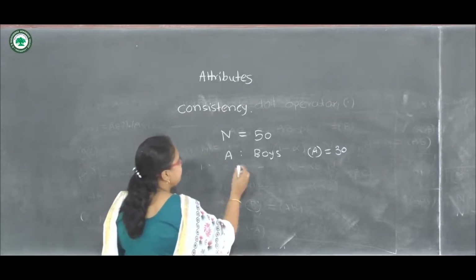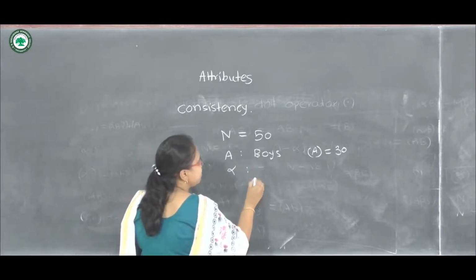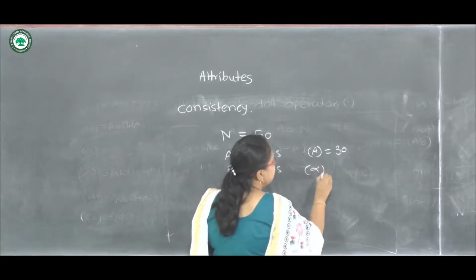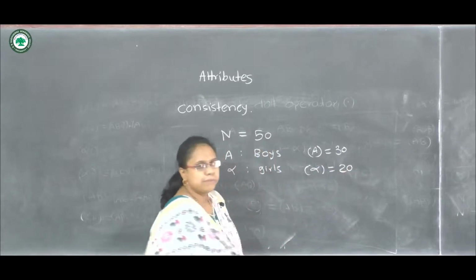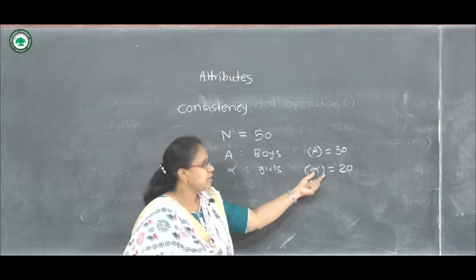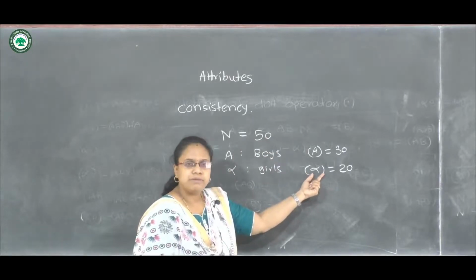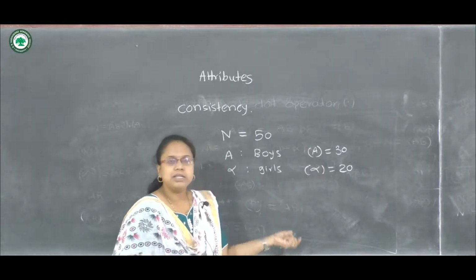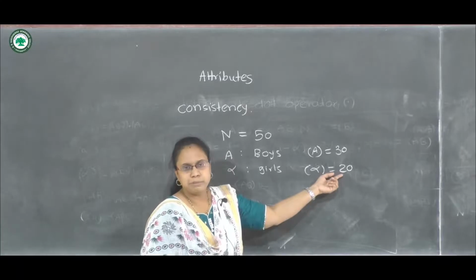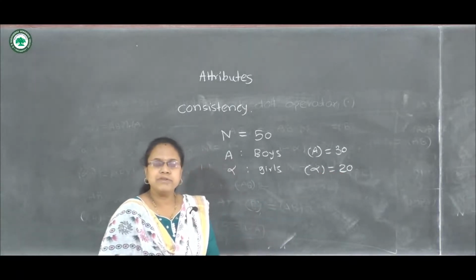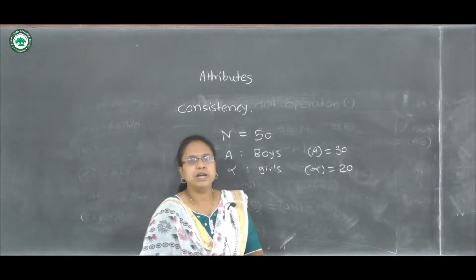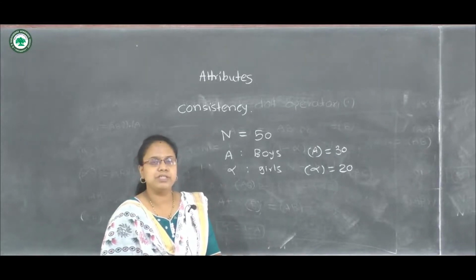If A denotes boys, then surely alpha will be the number of girls, and the number of girls will be 20, because we know that A plus alpha is 50. So from that we have calculated the frequency of alpha as 20. If there are 30 boys in the class, then surely the remaining 20 will be girls. And if we are given that 25 girls have passed from that class, then we can observe that there is a negative frequency in the table.